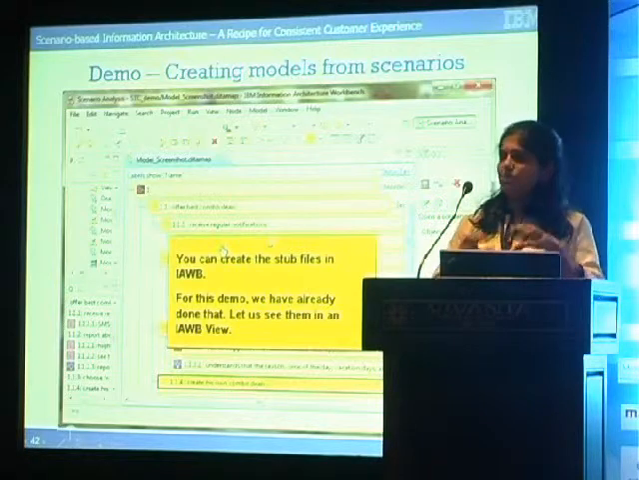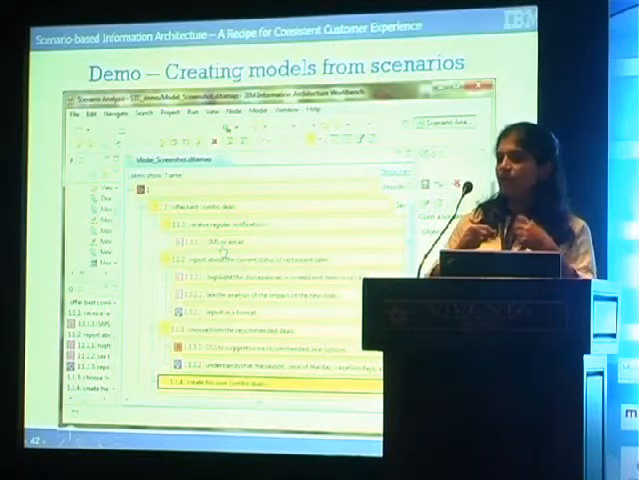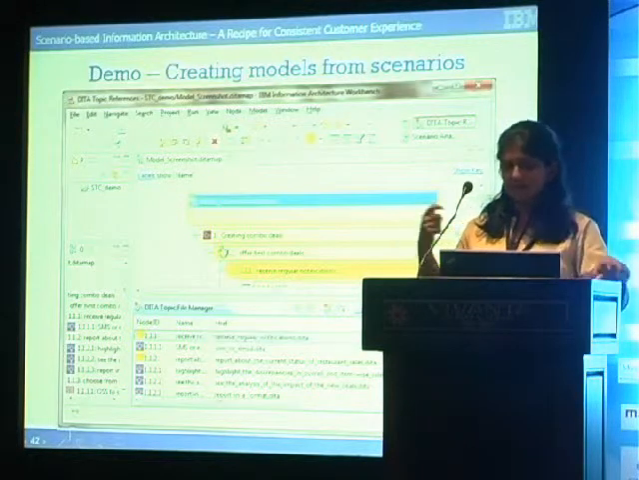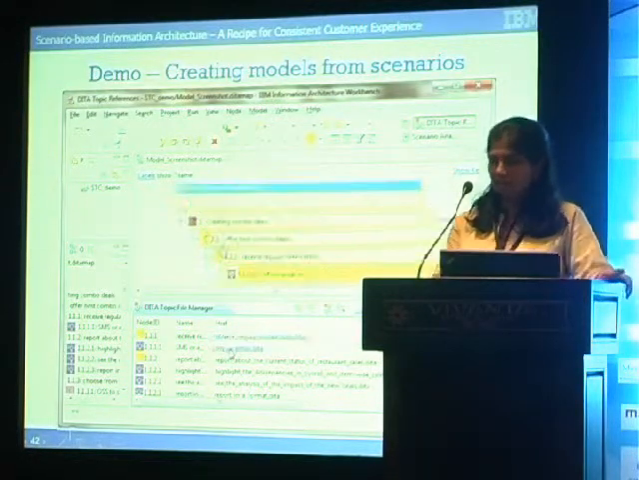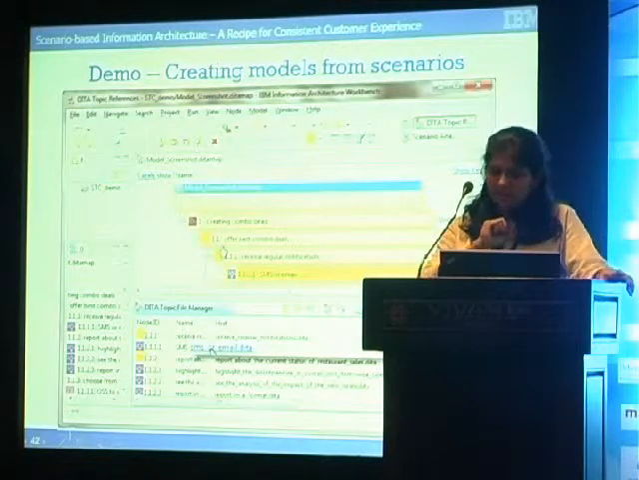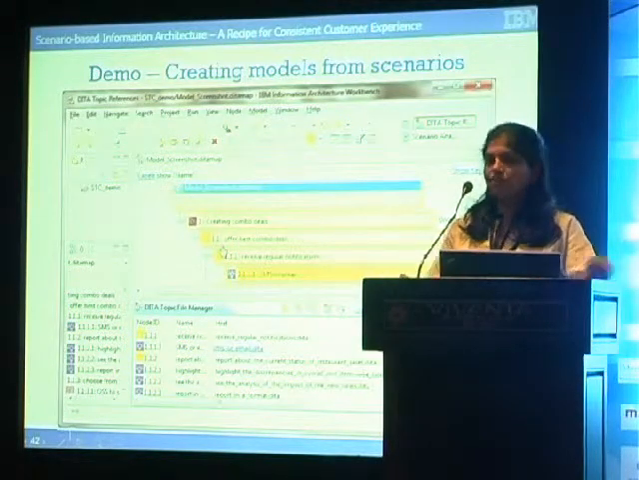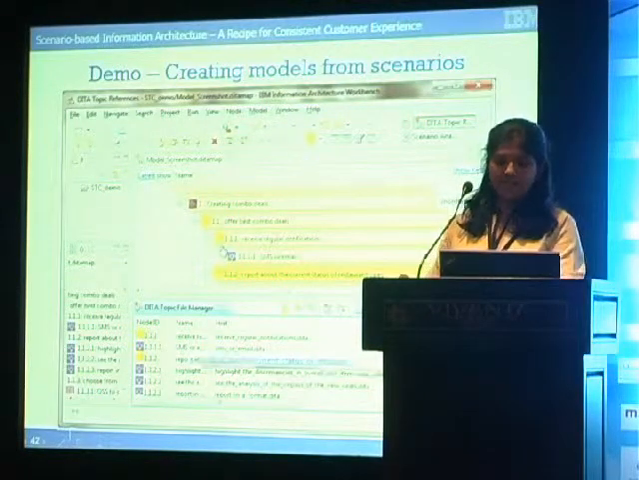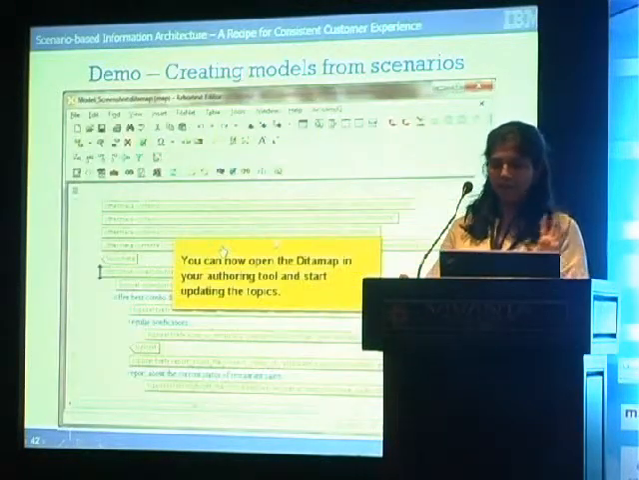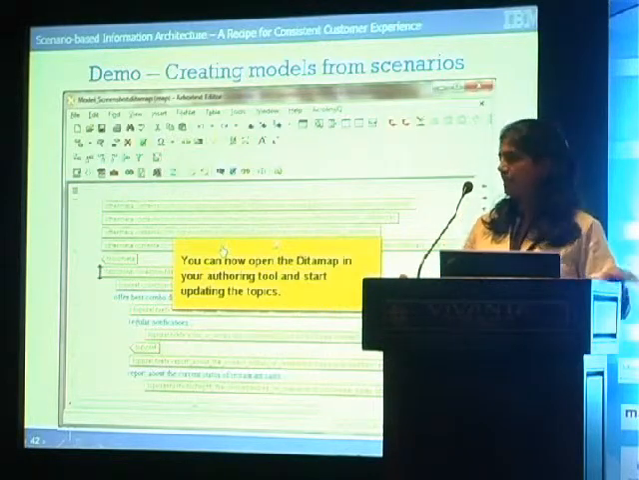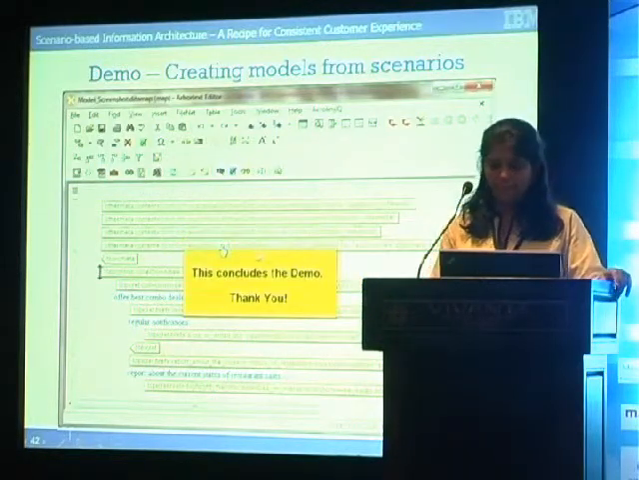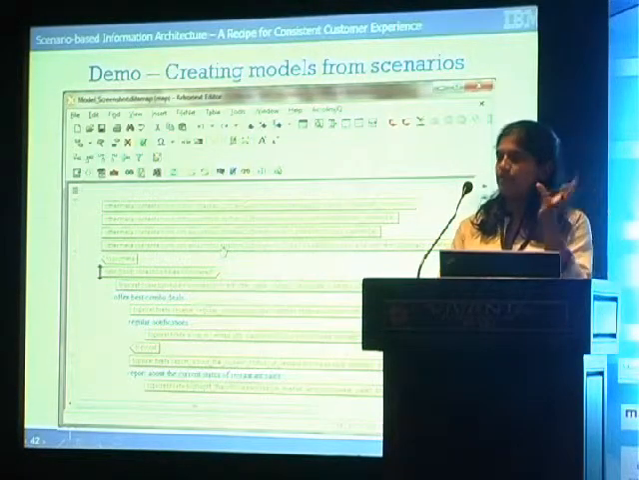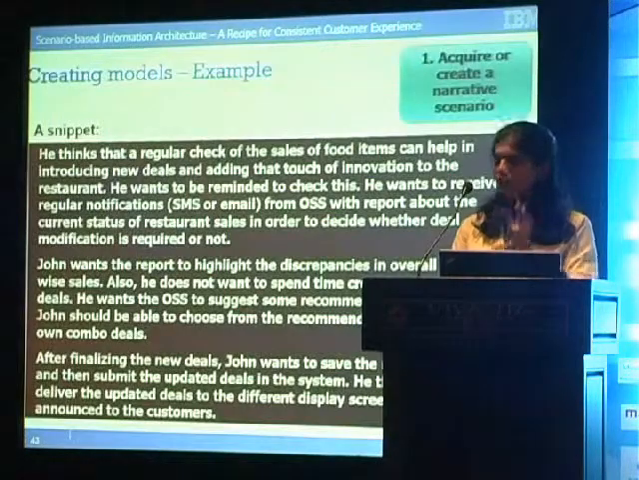Whatever I'm showing through the tool is not necessarily only through the tool. You can do it manually as well. Okay? So these are the different topics that we've already created, generated through the tool, and it's ready to write. You can just pick it up and start writing. So we can show you how this model, the same data map file, will appear in your authoring tool. And you can start updating topics. Okay? So as I said, we used IWB to analyze scenario as well as to create models. It's something you can do manually as well.